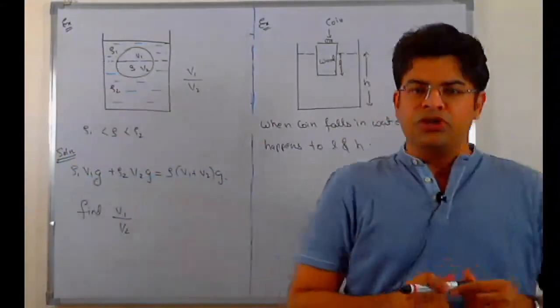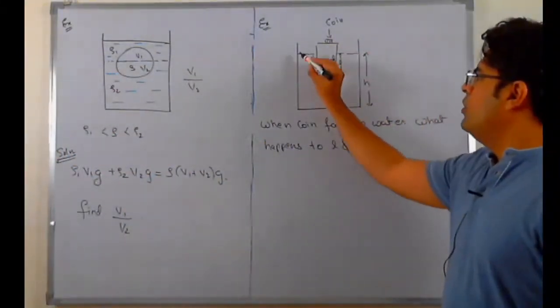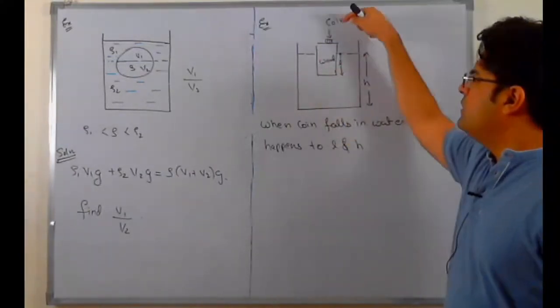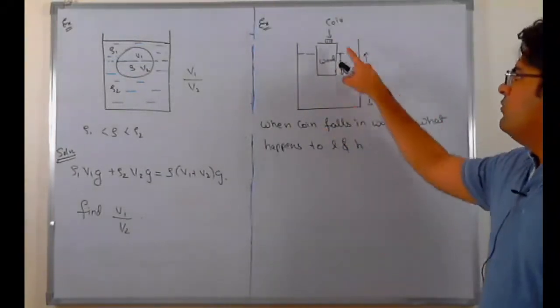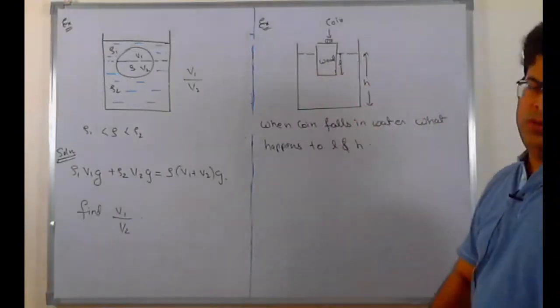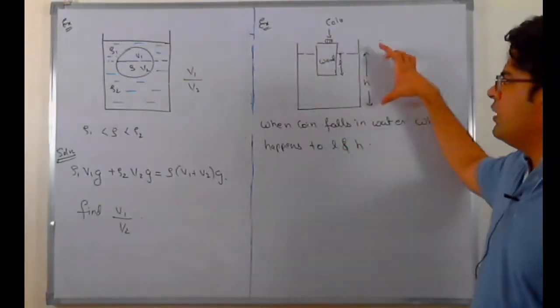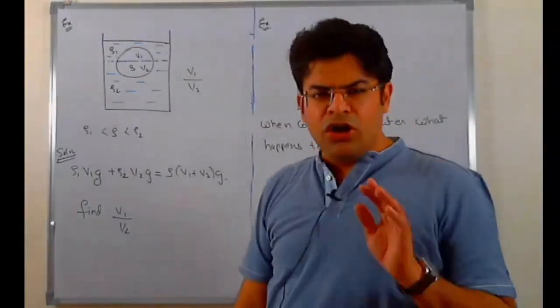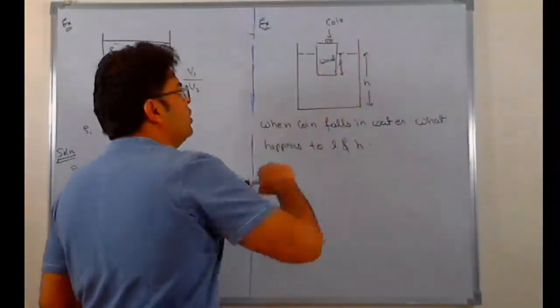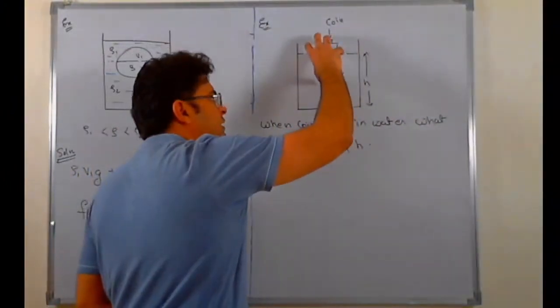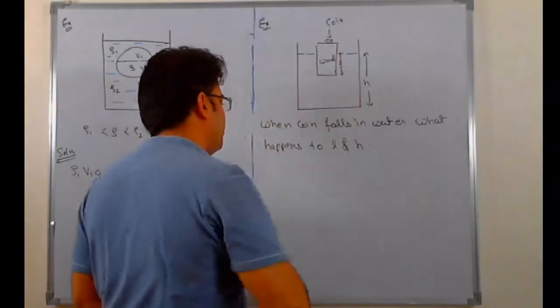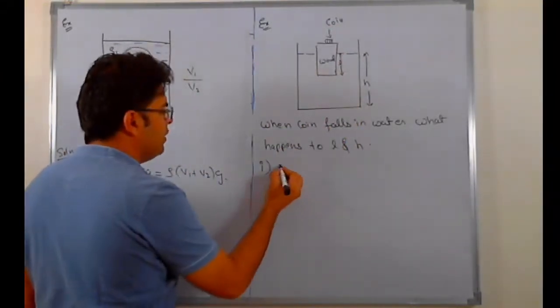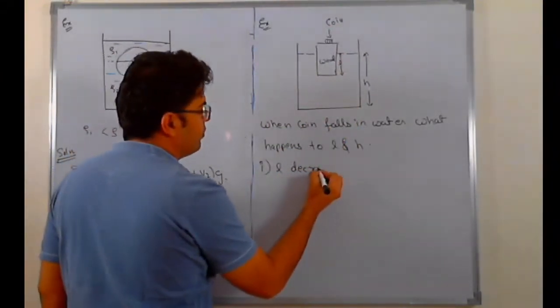Next question. There is a wooden block placed on water and there is a coin at the top. If the coin falls into the tank, what happens to length L, what happens to length H? It's very obvious. When the coin falls, the volume of wooden block submerged will decrease, so the block will rise up. So the first part is very easy, L decreases.